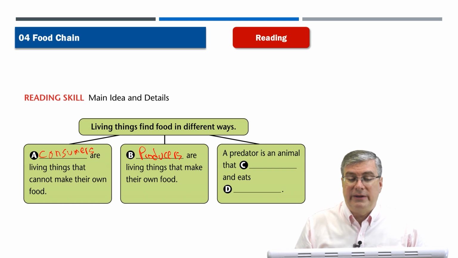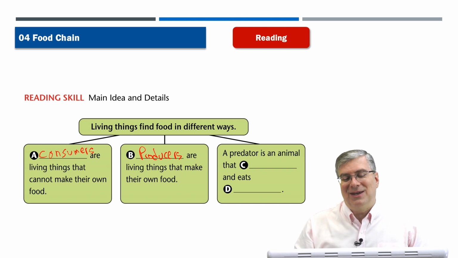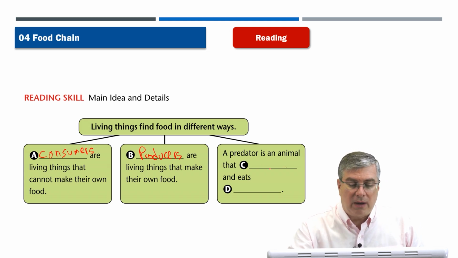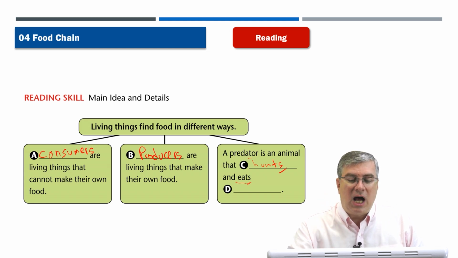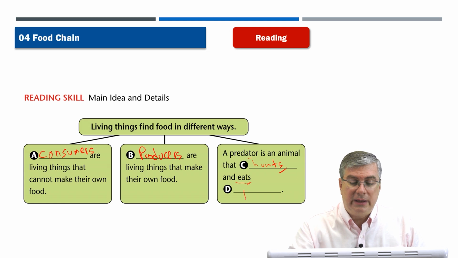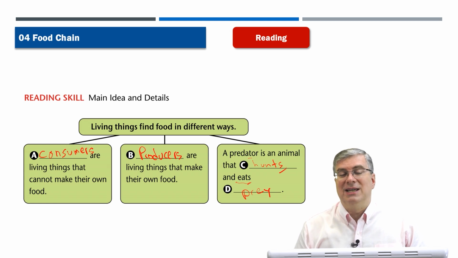Next, we have a predator is an animal that blank and eats blank, okay? It's interesting here because we need a verb, and it should be the same form of the verb, right? So what do predators do? We talked about this in the vocabulary section. A predator is an animal that hunts. Hunts, and we put S because it's a singular subject. One predator, a predator, hunts and eats. What does a predator eat? Well, what's the opposite of a predator? It's prey.